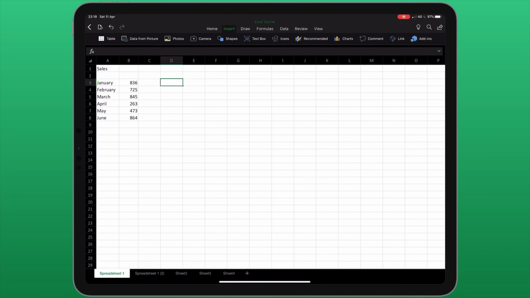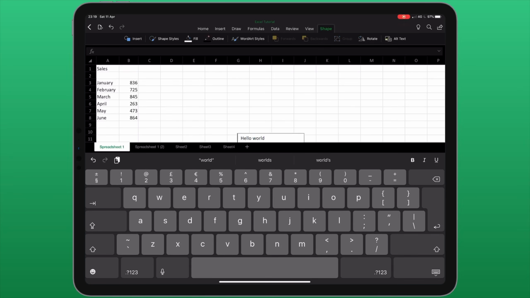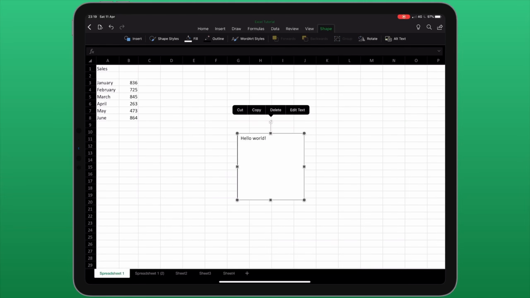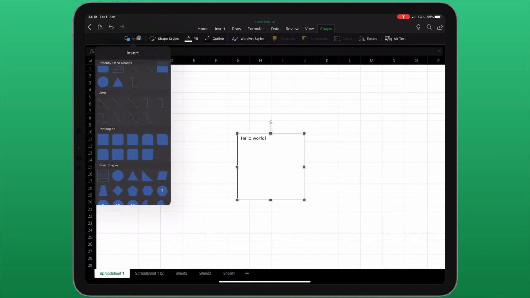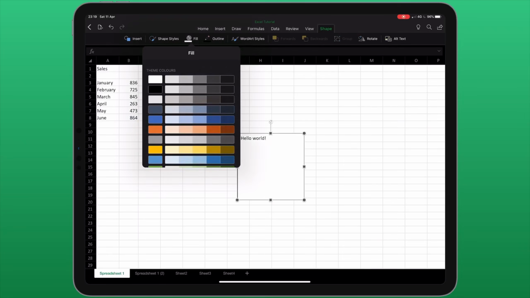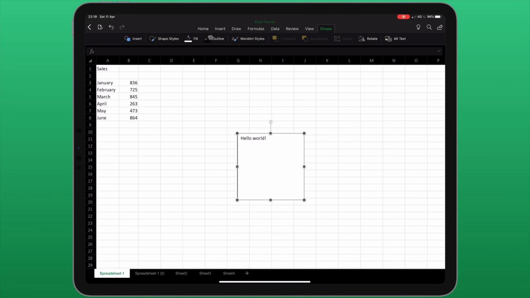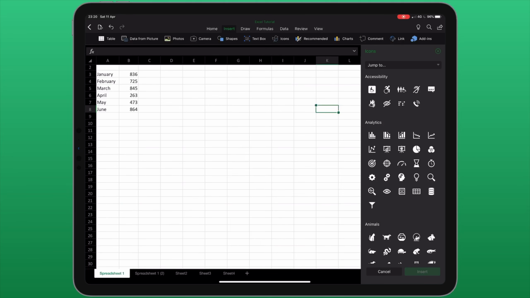Back on the insert menu, I can choose to insert a text box. And with this text box selected, it gives me the same editing options as it does with shapes, meaning I can insert additional shapes, change the style, the fill color, the outline, etc. Next to that, I have icons.